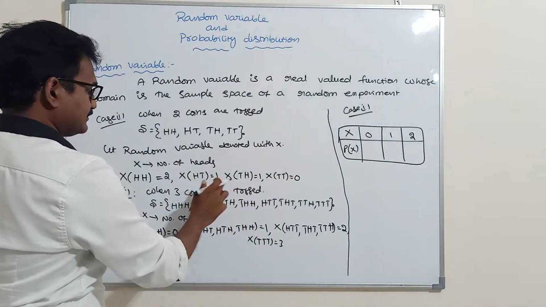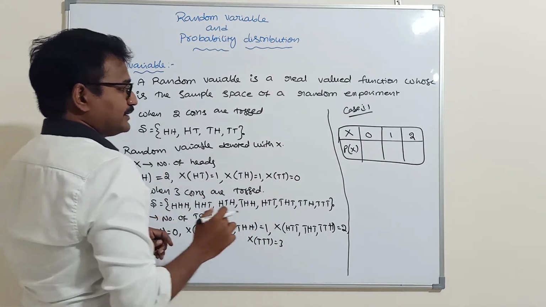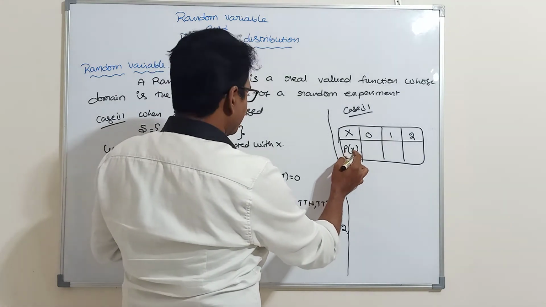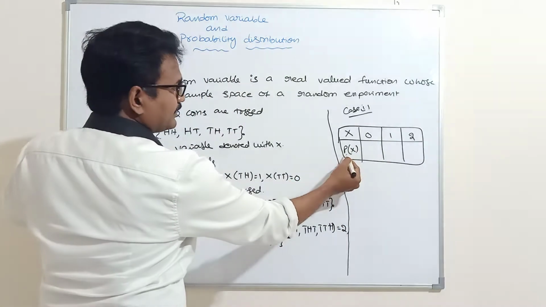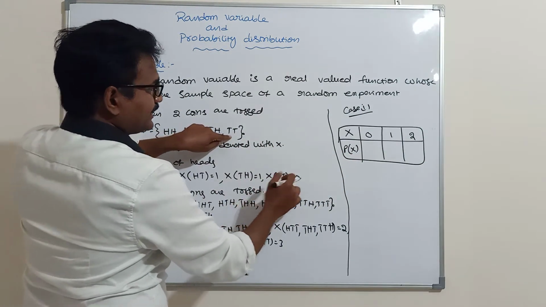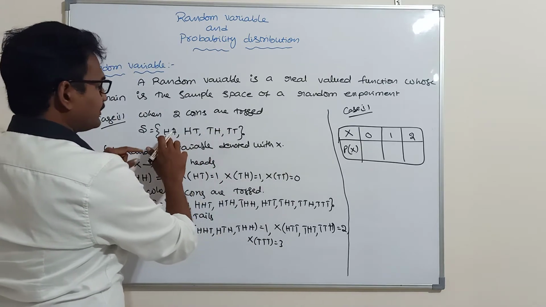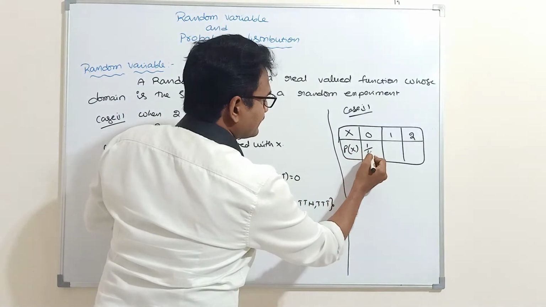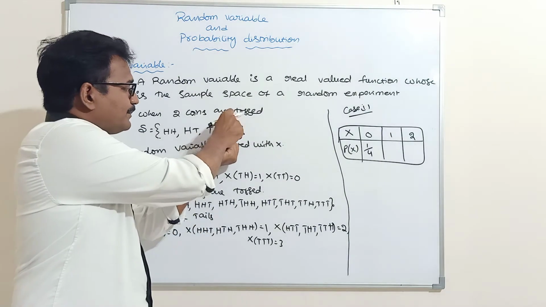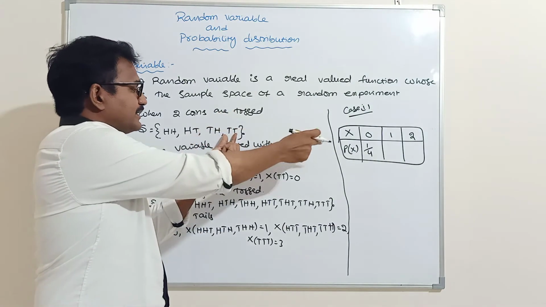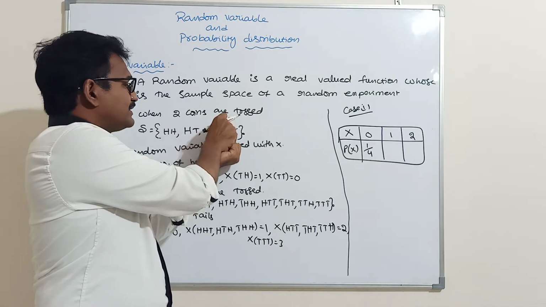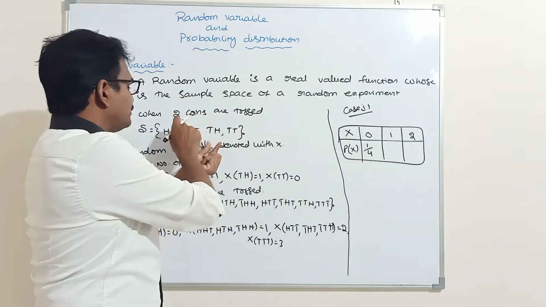Probability of getting number of heads 0: only one sample point out of the 4, so it is 1 by 4. Here one head is there, here one head, here one head.